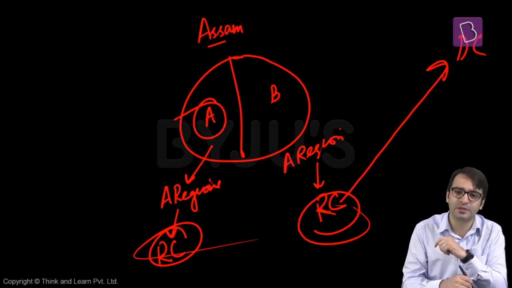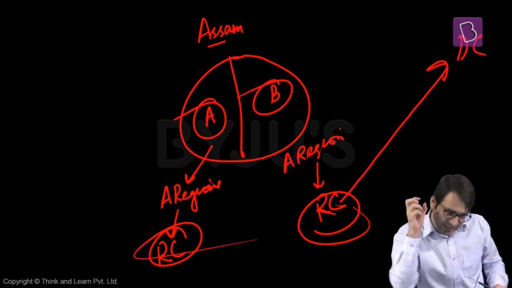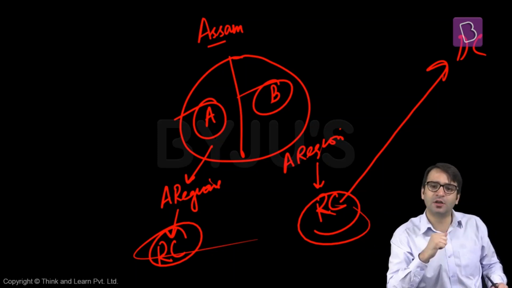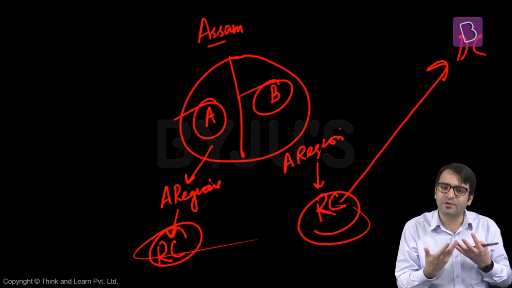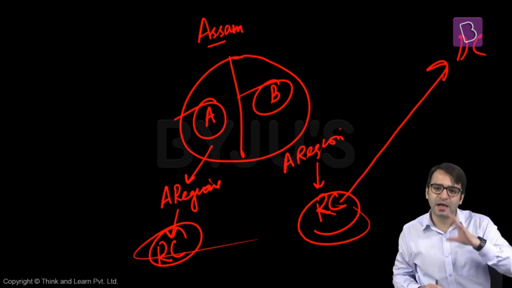But when you say these are autonomous regions, or these are autonomous districts, that doesn't mean they are beyond the scope and powers of the state government. The executive authority of the state extends to these autonomous districts. The executive authority of the center extends to these autonomous districts as well. But even then, these autonomous districts and regions have the constitutional protection that your economic interests, social, religious, linguistic customs will be protected under Schedule 6 of the Indian Constitution.